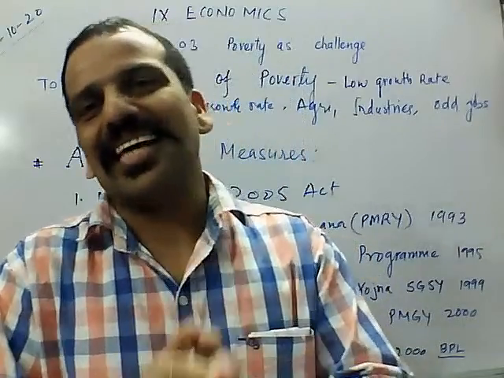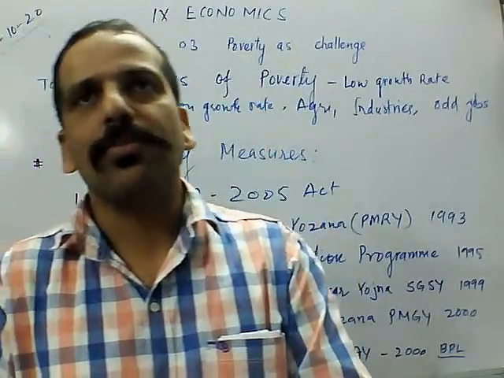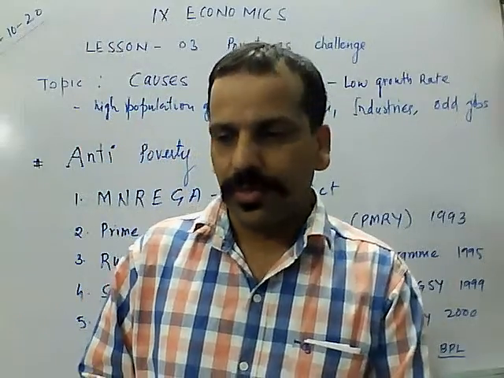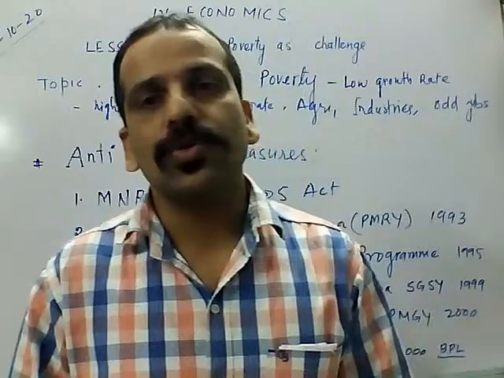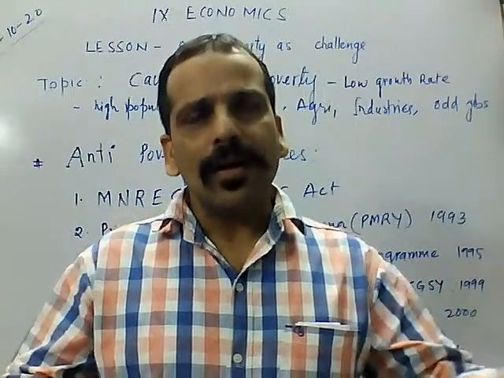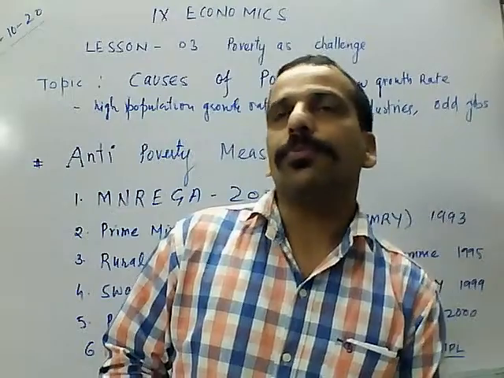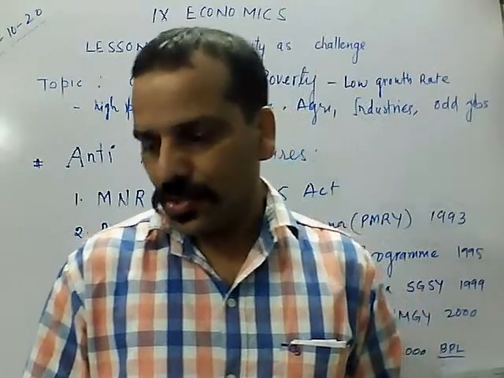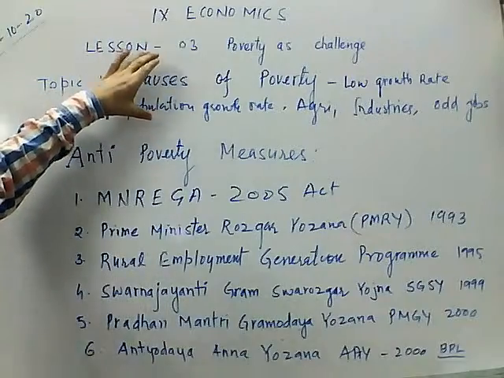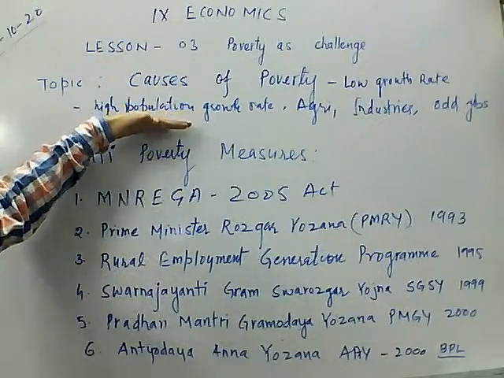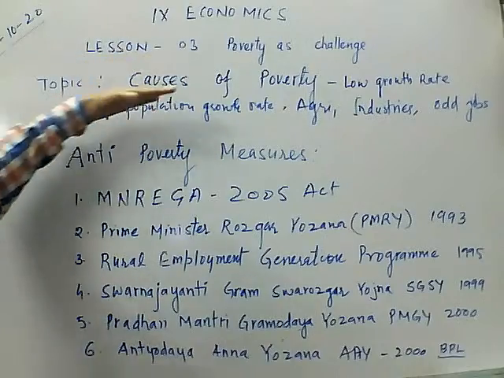And second, the size of the family was also large. When we have more and more family members, it is difficult to survive, or difficult to provide the latest opportunities or other goods for their survival. It means we cannot afford up-to-date facilities to them. So these are the causes. Many others are also there for the poverty.